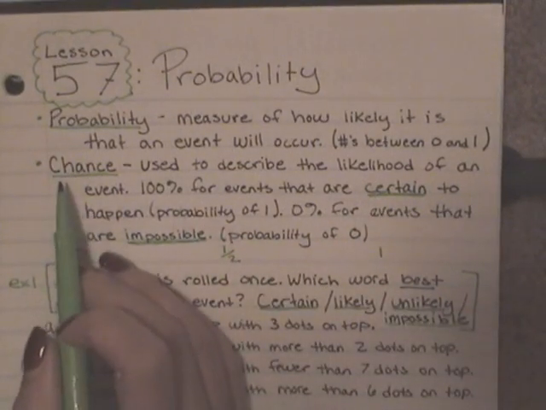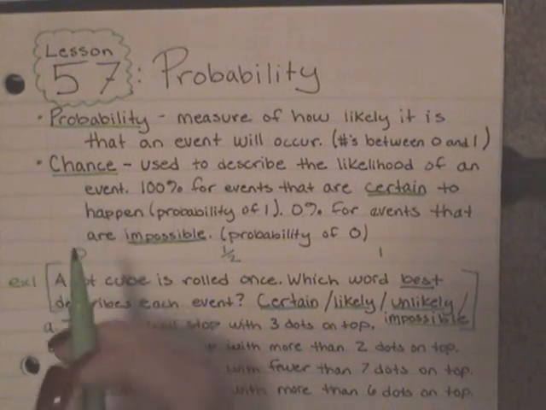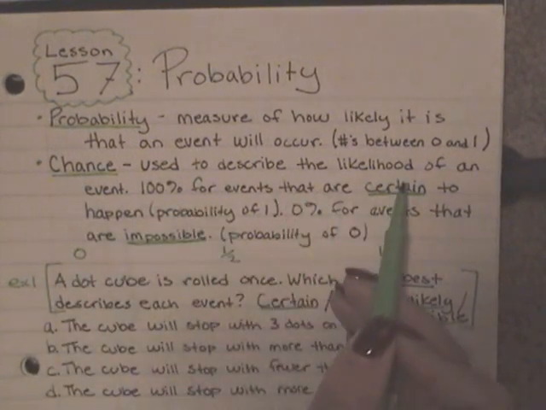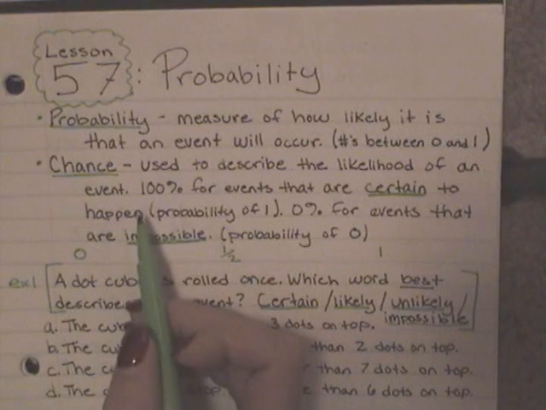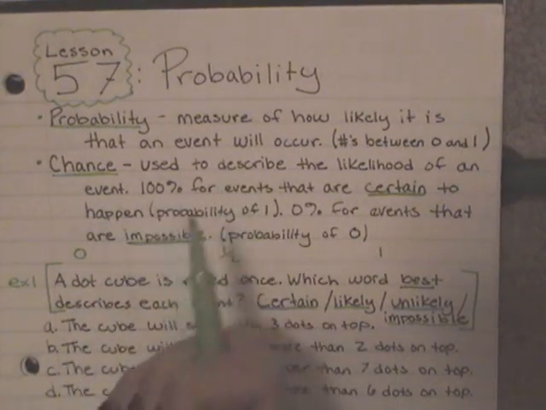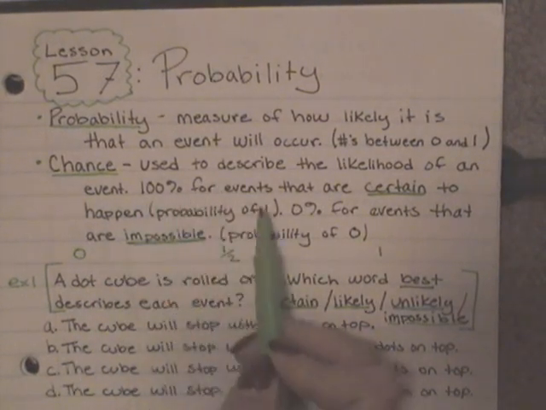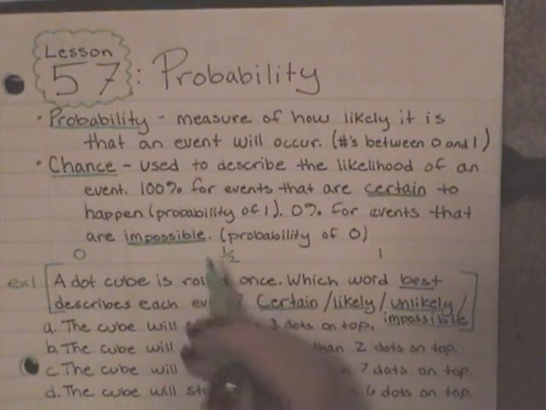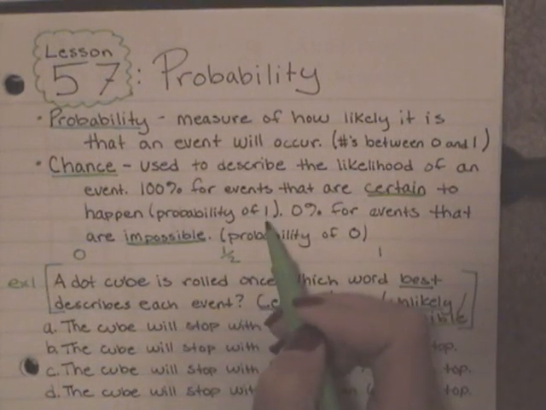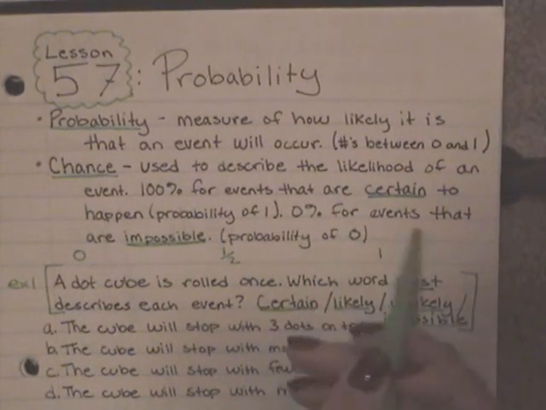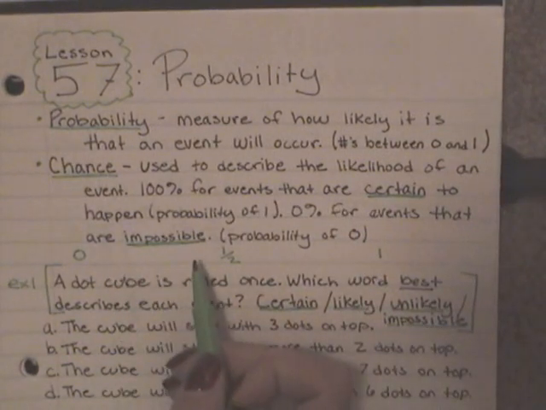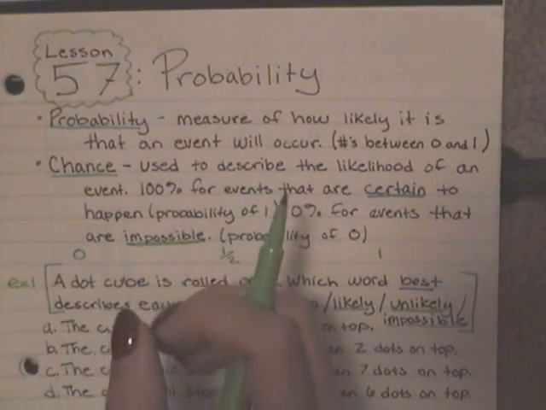Now our next vocab word is chance. And that chance is used to describe the likelihood of an event. Okay, so this is how likely something will happen. 100% for events that are certain to happen, which is your 1, which is a probability of 1, or your 0% for events that are impossible to happen, cannot happen, which is a 0% chance.